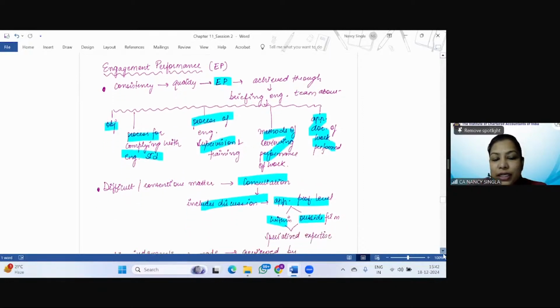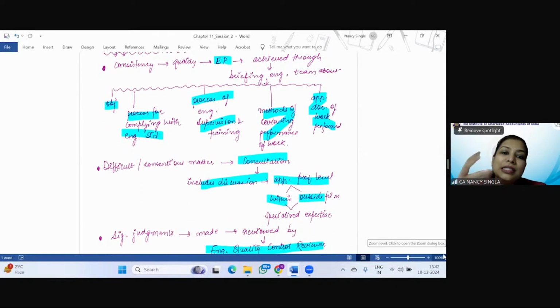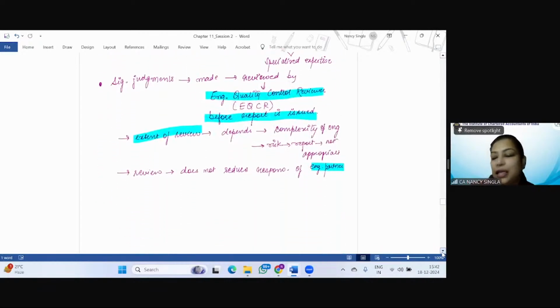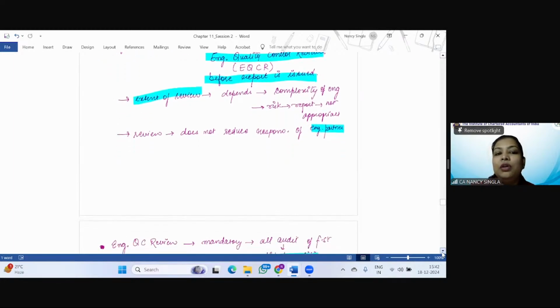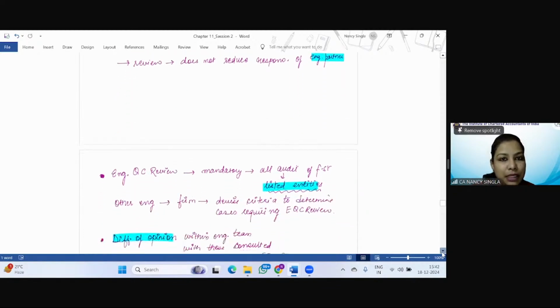In case any difficult or contentious matter is there, consultation should be taken. Now just keep in mind, discussion with appropriate professional level within the firm or outside the firm, having what? Specialized expertise, right? If significant judgments were made, the same will be reviewed by the engagement quality control reviewer before the report is issued, right? And the extent of review is going to depend upon the complexity of the engagement and the risk that the report may not be appropriate. Though the significant matters have been reviewed, the same will not reduce the responsibility of the engagement partner, right?